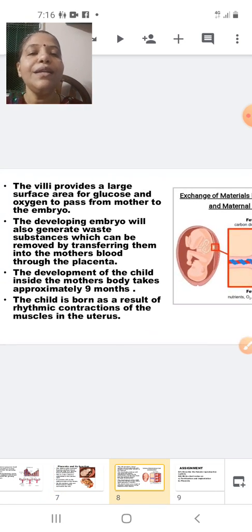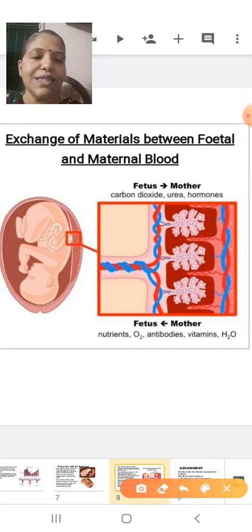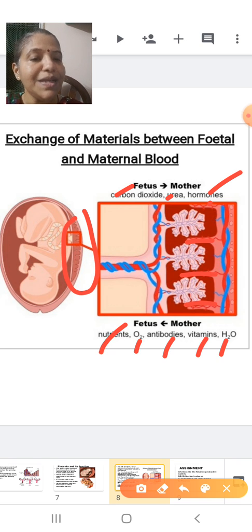Here again there is a diagram of the fetus, and you can see this part is that of the uterus and the fetus here. Again you can see the villi very nicely over here. From fetus to mother, what will the fetus throw away to the mother? Carbon dioxide, urea and hormones. What will the mother give the fetus? Nutrients, oxygen, antibodies, vitamins and water. So these are the food supply and this is the collection of the waste.